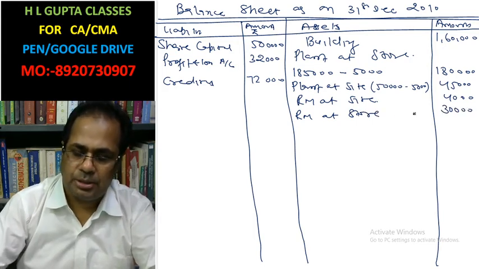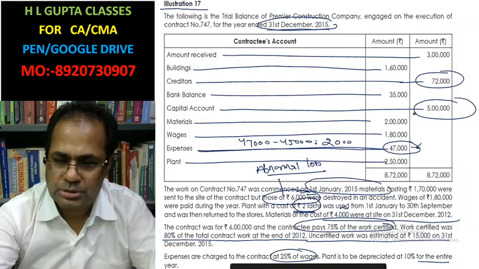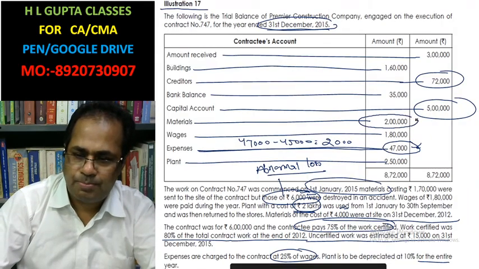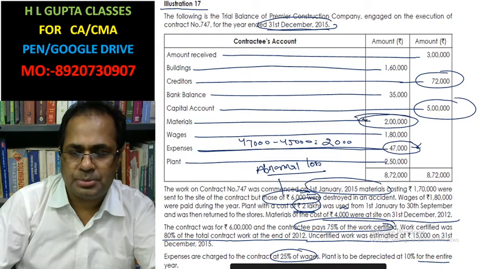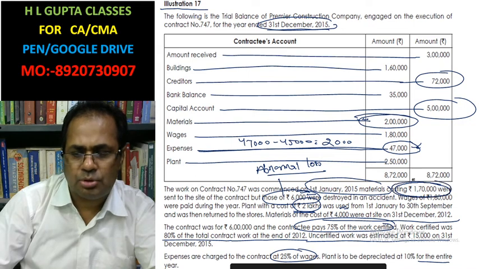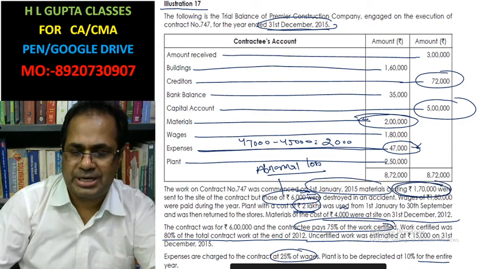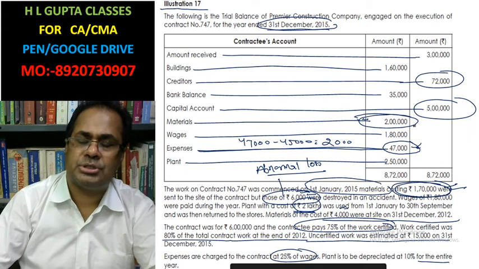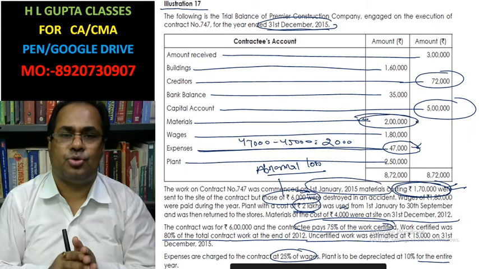Please try to understand. In the given question, raw material you have purchased is 2 lakhs. Out of this 2 lakhs, 1,70,000 material is sent to the contract site. It means the remaining 30,000 raw material is still at a store.